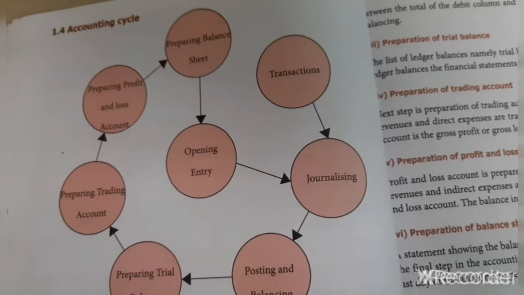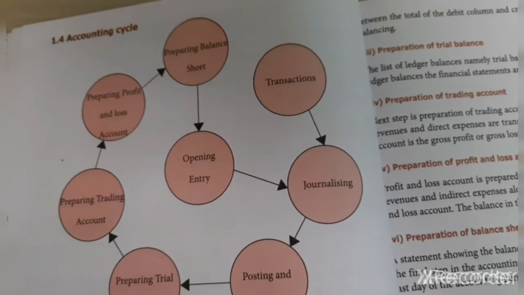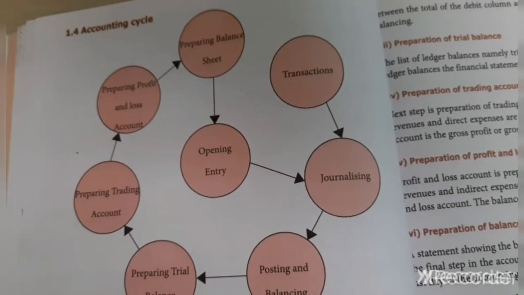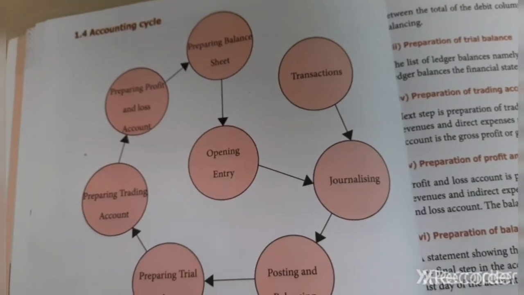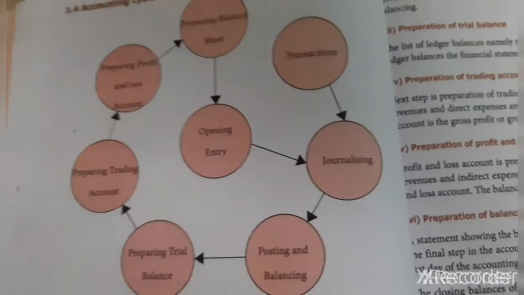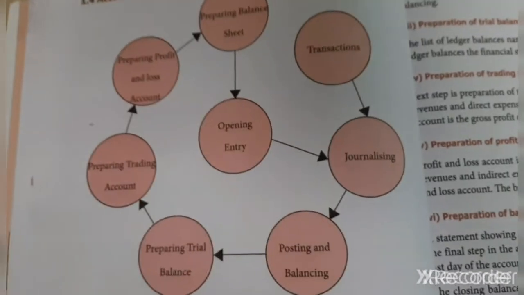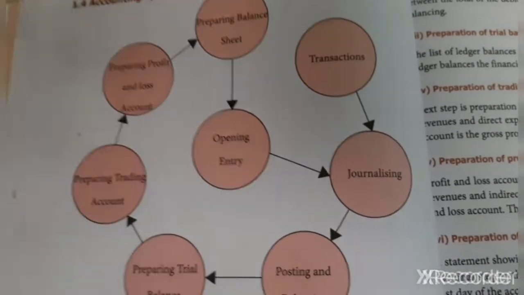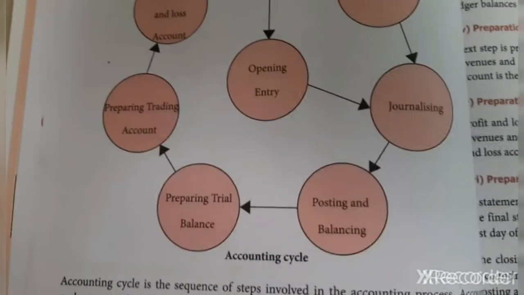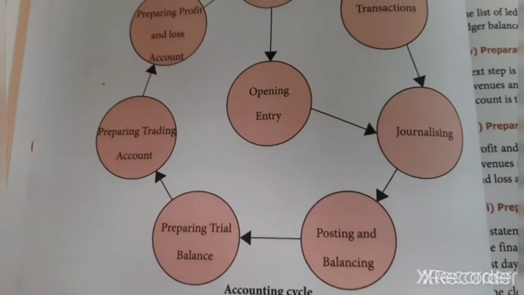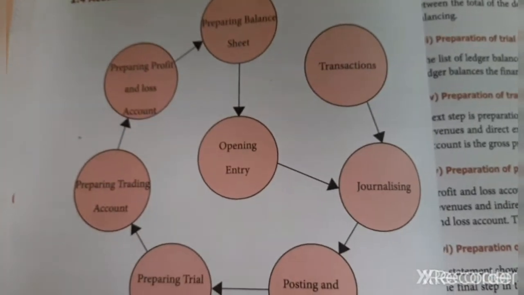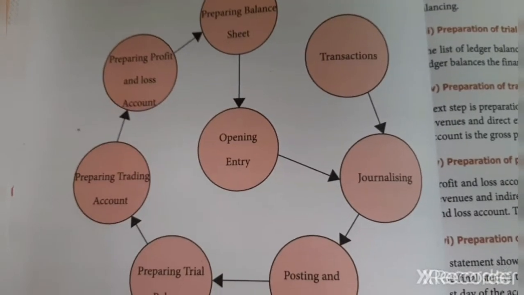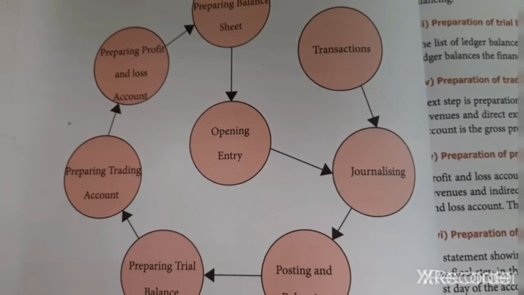What am I doing here? I am paying 100 rupees and I am getting the pencil. So this is called what? Transaction. Consideration: what is coming inside? The pencil is coming inside. What is going outside? Cash is going outside. How much are we paying for it? 100 rupees. So transaction means purchase pencil for rupees 100.